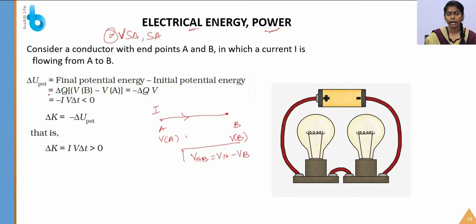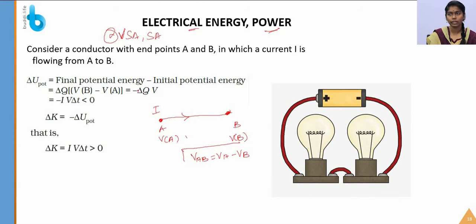If you want to calculate the change in potential energy, you calculate the final potential energy minus the initial potential energy. The potential energy is equal to QV. Instead of Q, I am writing the change of charge, delta Q. VB is the final potential at point B, and the initial potential, subtracted, is VA.